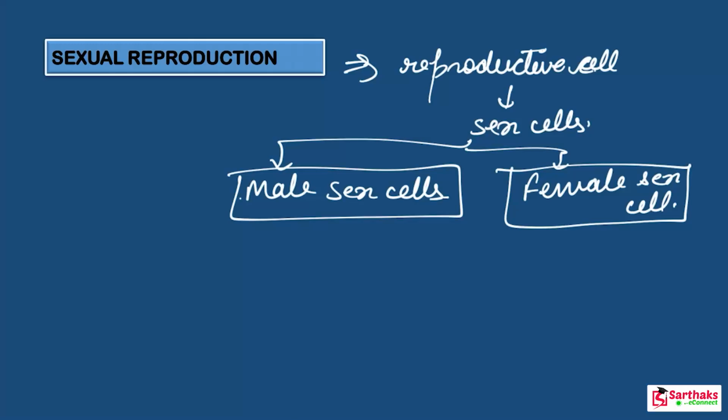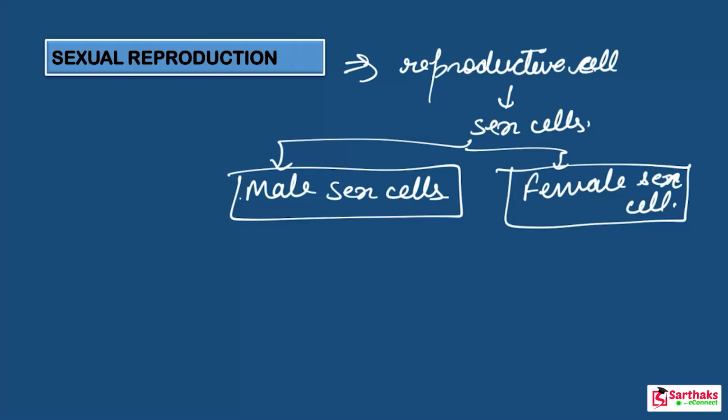Male means a boy, any man, that is your father. Father is the male, and female is your mother. So the sex cell present in the body of the female is known as the female sex cell, and the sex cell present in the body of the male is known as the male sex cell. Clear? So basically these come from two different parents, a male and a female.